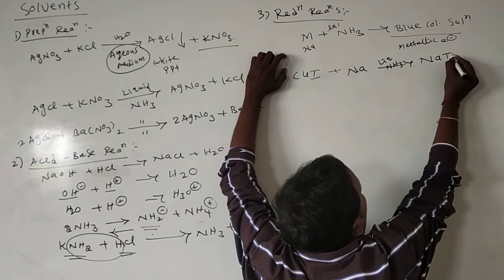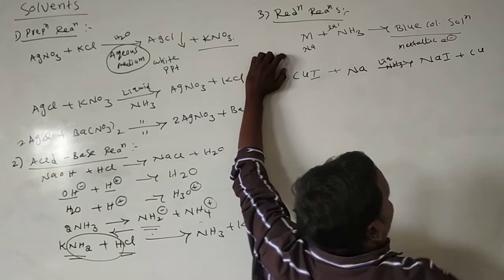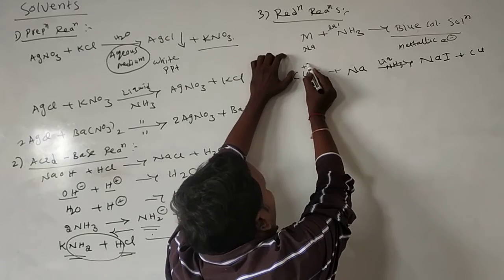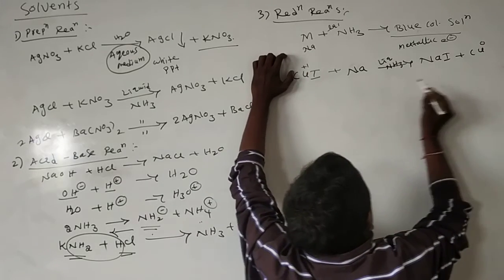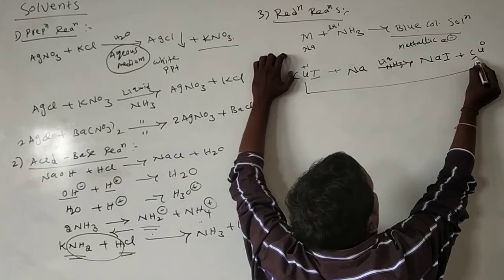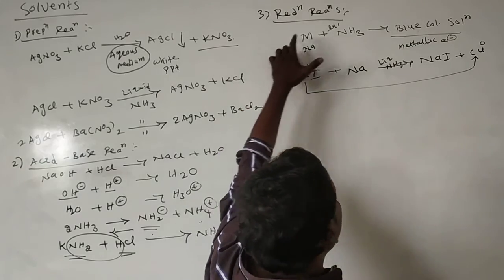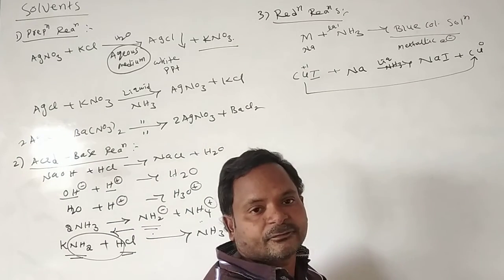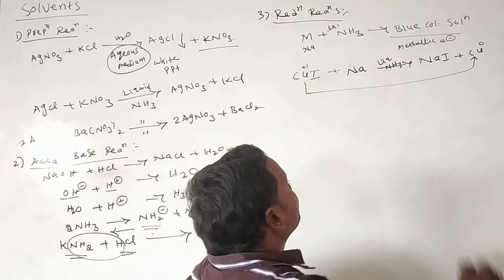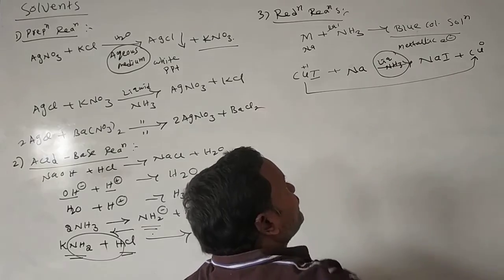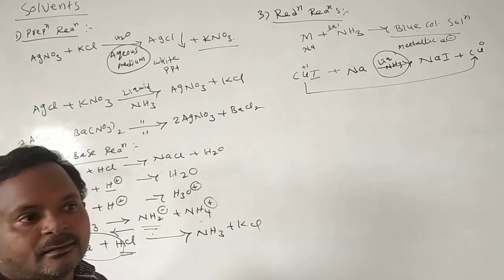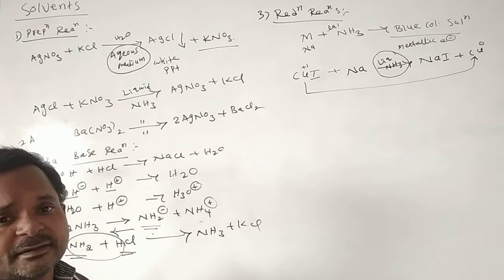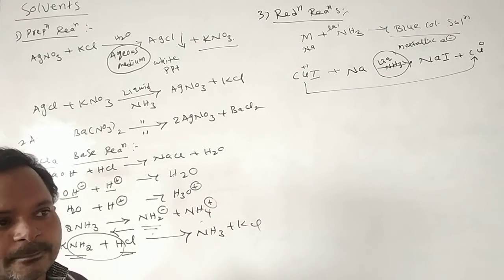We get sodium iodide and we form copper. Here the oxidation number of copper decreases from +1 to 0. We call this reduction. This is also carried out in the presence of liquid ammonia. This is one of the important redox reactions.